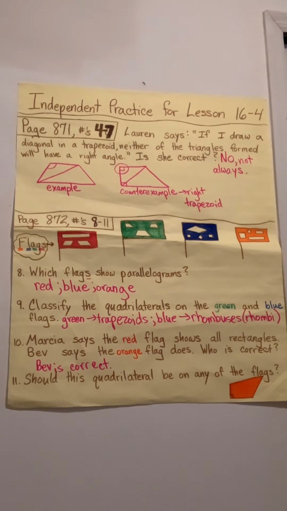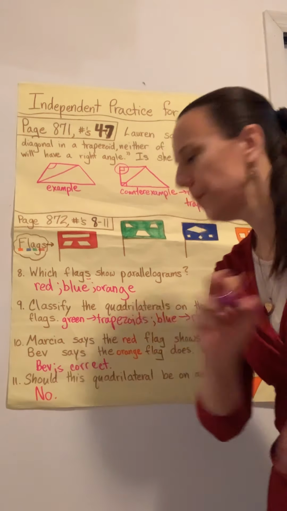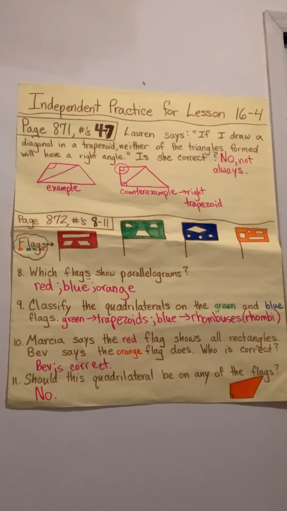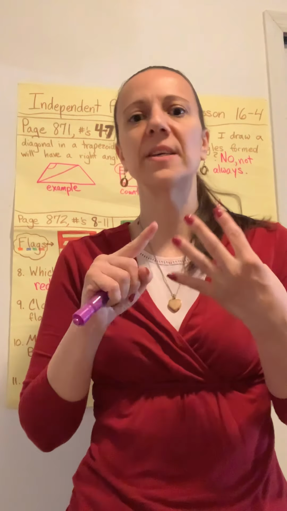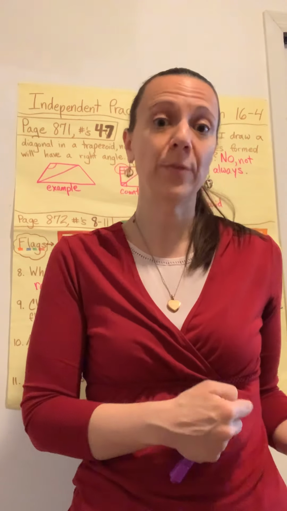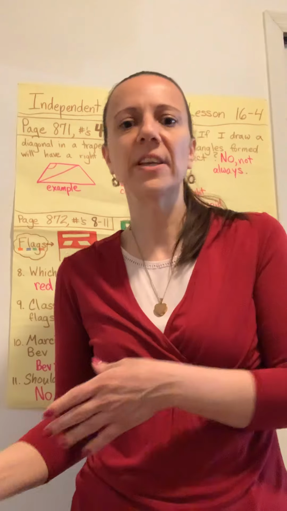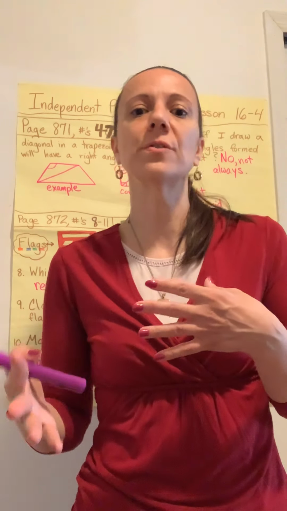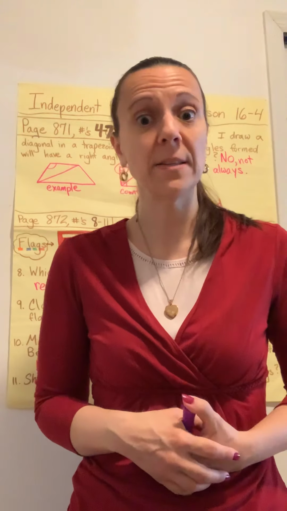So should this quadrilateral be on any of the flags, I'm going to have to say no. It does not fit into any of those categories. It is not a trapezoid, not a parallelogram, not a rhombus, not a rectangle. The only thing that I can really say about this shape is that it's a quadrilateral. It has 4 sides, but it doesn't have any of those other special traits or features that would give it a more specific name. So I wouldn't put it on any of the flags.